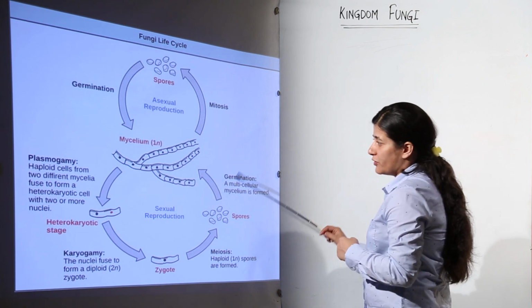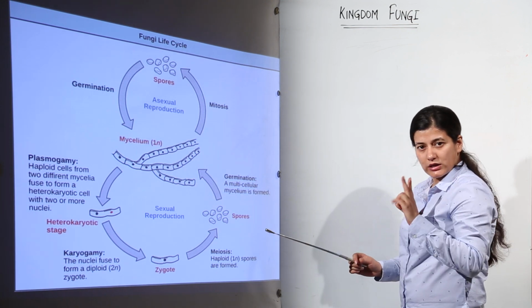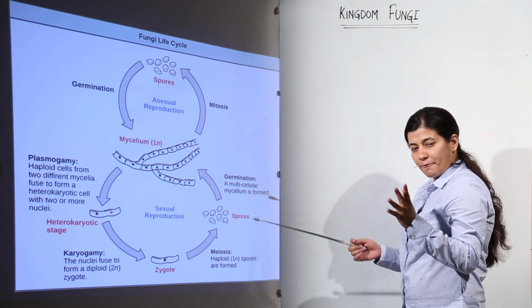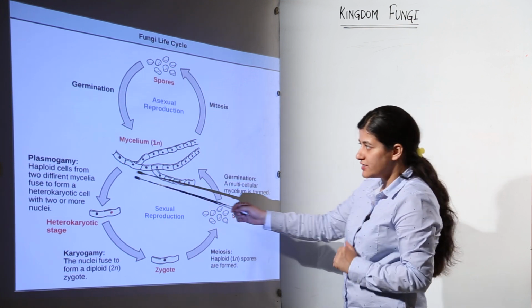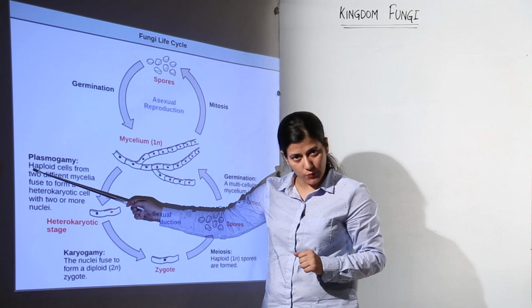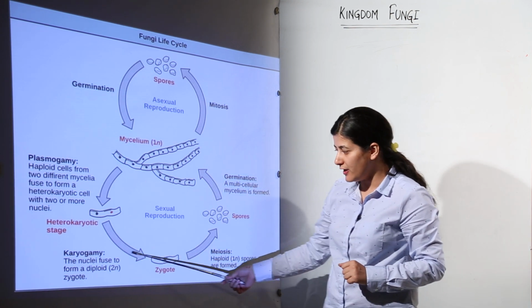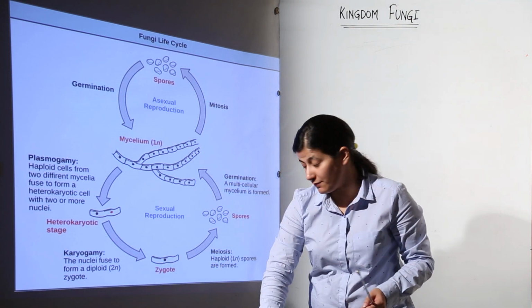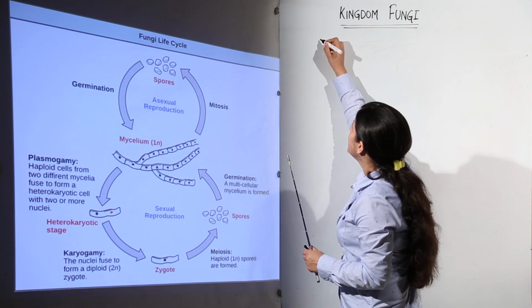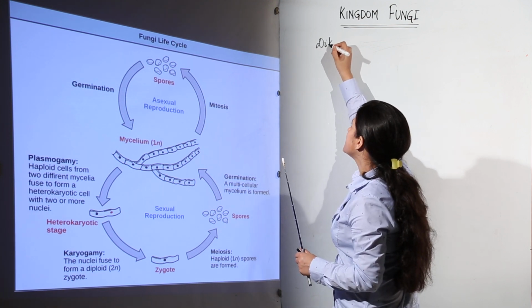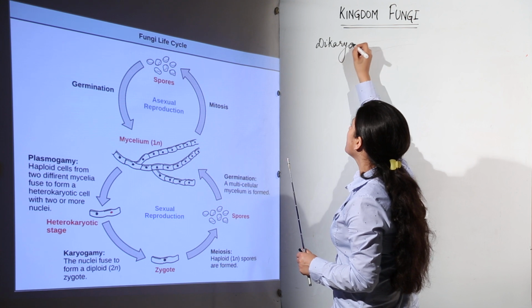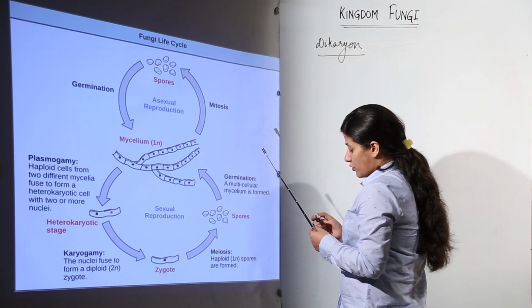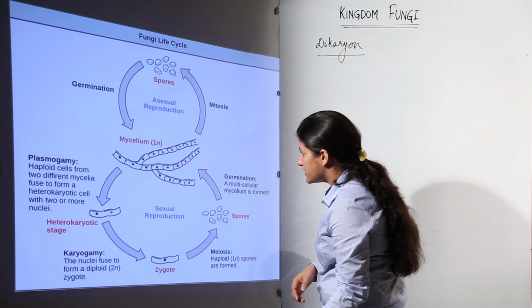Talking about sexual reproduction, there are 2 stages in the sexual reproduction of fungi. The mycelium would undergo the first stage, which is known as plasmogamy, and the second stage would be karyogamy, and in the meantime there would be a condition known as dikaryon. Very important thing you have to remember, a dikaryon is being formed, and what is that dikaryon? Let us come to that as well.